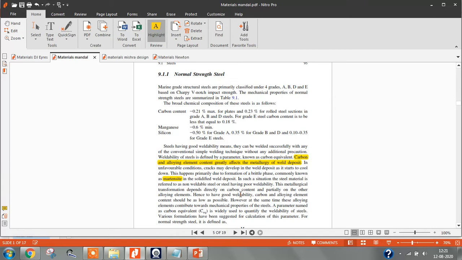Now, coming to the carbon content: maximum 0.1 percentage for the plates, and for rolled sections it is 0.23. This is for A, C, D. For E grade it is 0.18 percentage maximum.